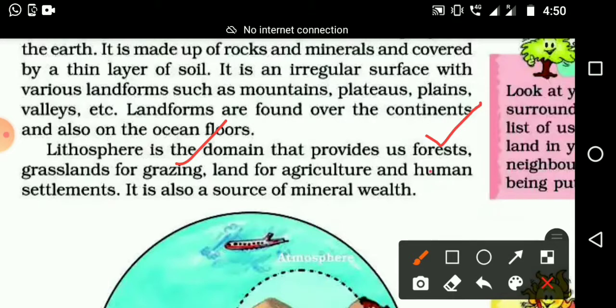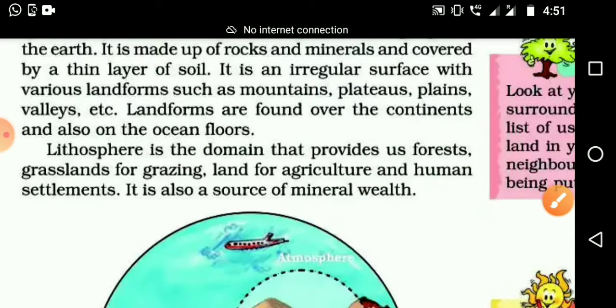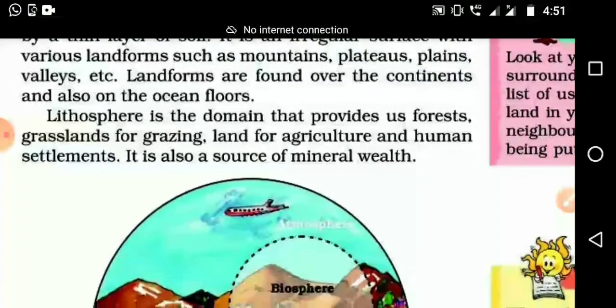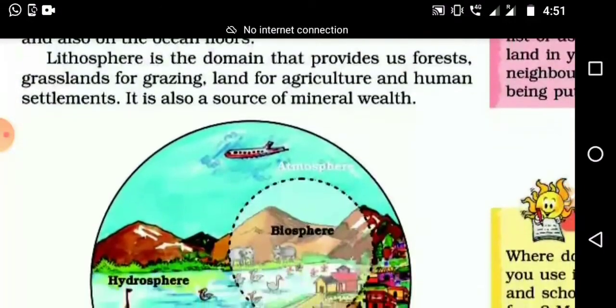Where we make our house, that is also in the lithosphere. Where we make our well or pond, also in lithosphere. From where we get gold, silver or iron minerals, also from lithosphere. Food grains are also from lithosphere. I am not saying only from lithosphere we are getting, at the same time we are in need of other spheres also.